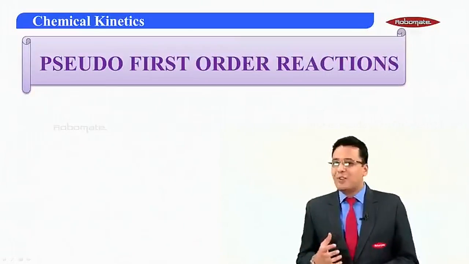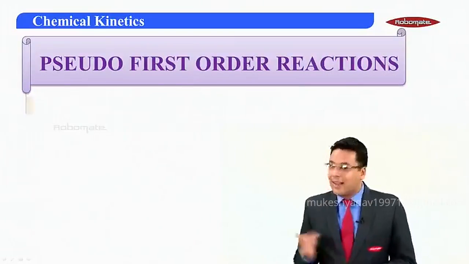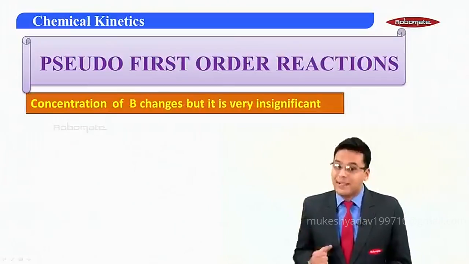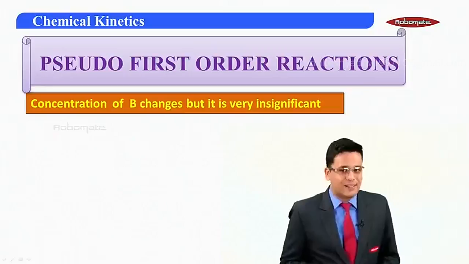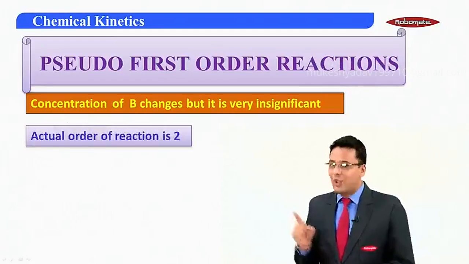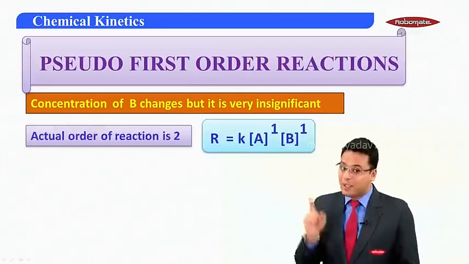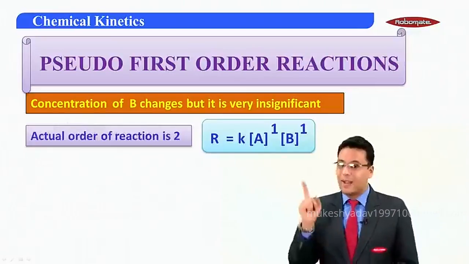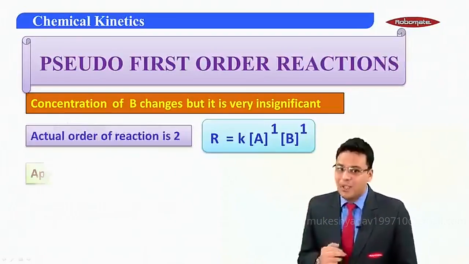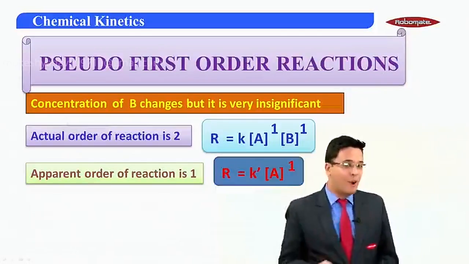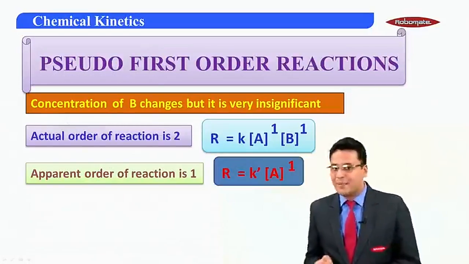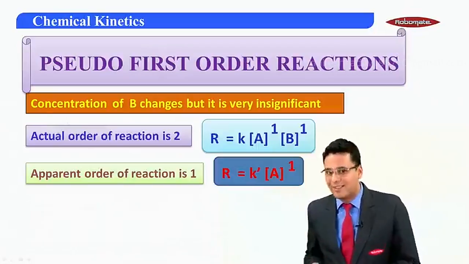So if I just have to summarize, the concentration of B changes, but it is very insignificant, so it remains constant. The actual order of the reaction is 2 as per this rate law, alpha plus beta. But the apparent order of the reaction is 1 because the concentration of B more or less remains constant.